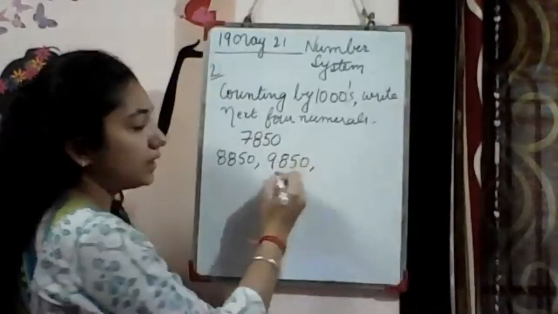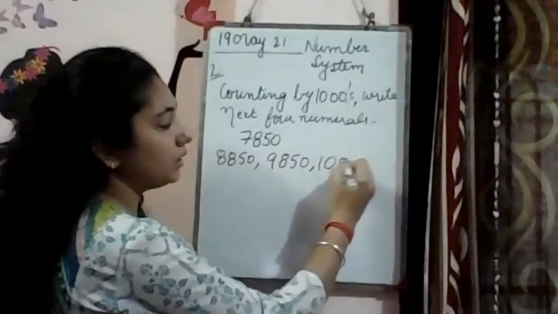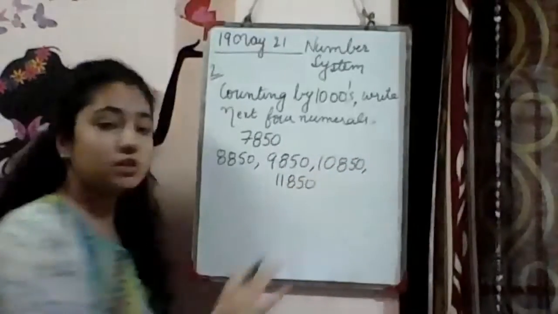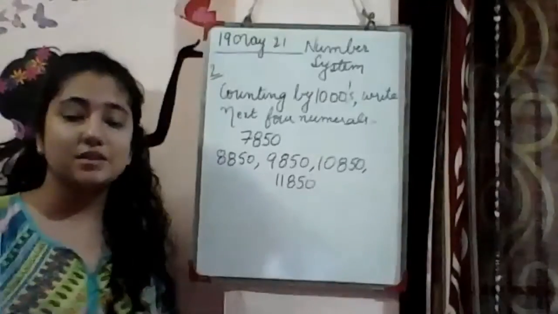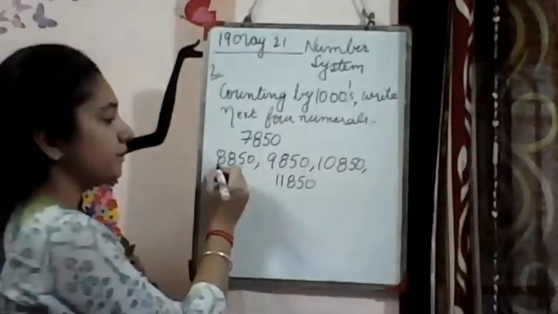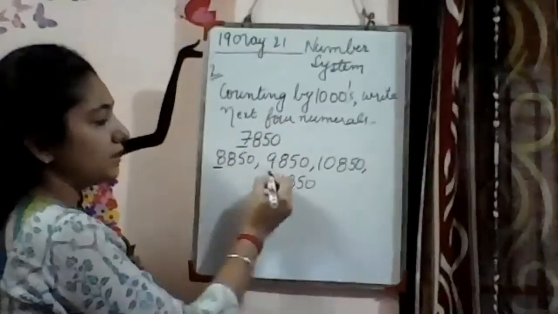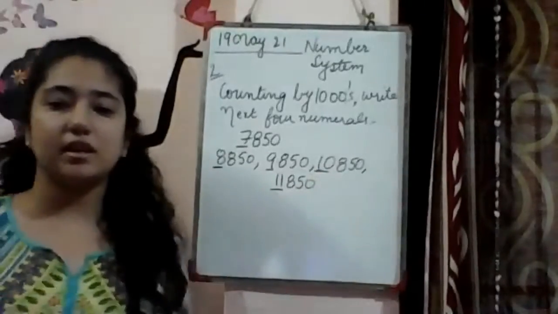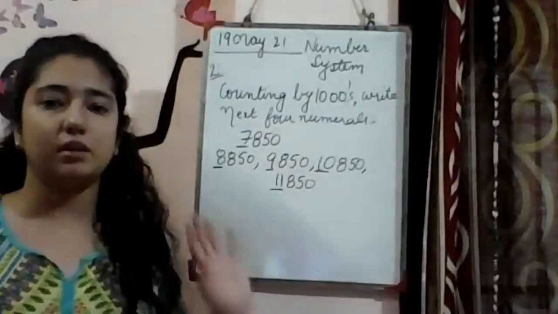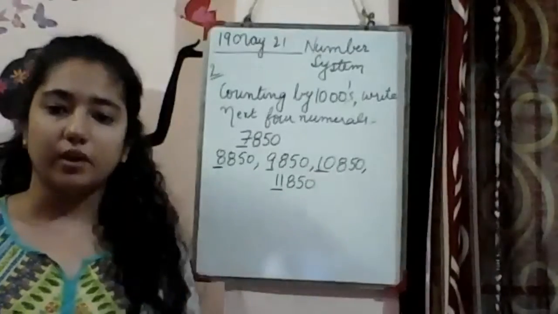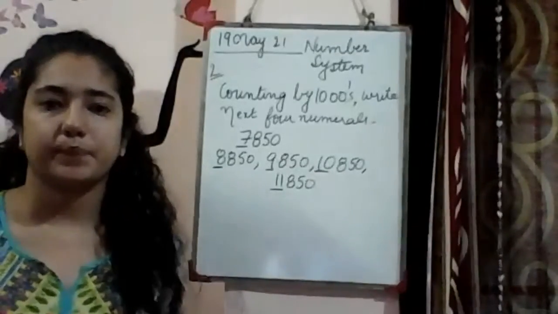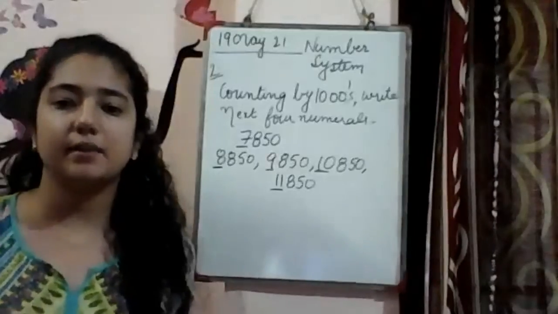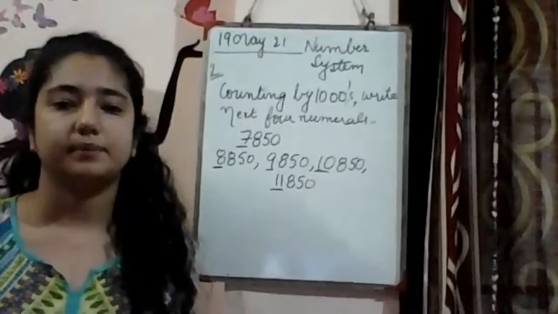9,850. Then after 9 what comes? 10,850. Then 11,850. Rest digits will remain the same. We are just changing the thousands place digits. See, after 7 what comes? 8, 9, 10, 11. Just the thousands place digit is being changed and the rest will remain the same. Okay. If you have any doubt, children, you can ask me. I will repeat this sum again.